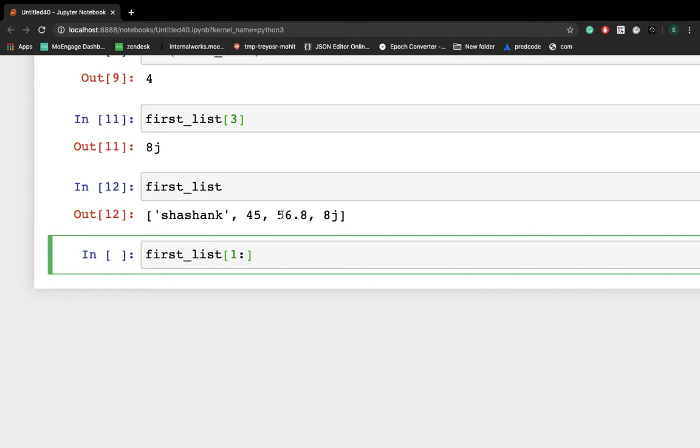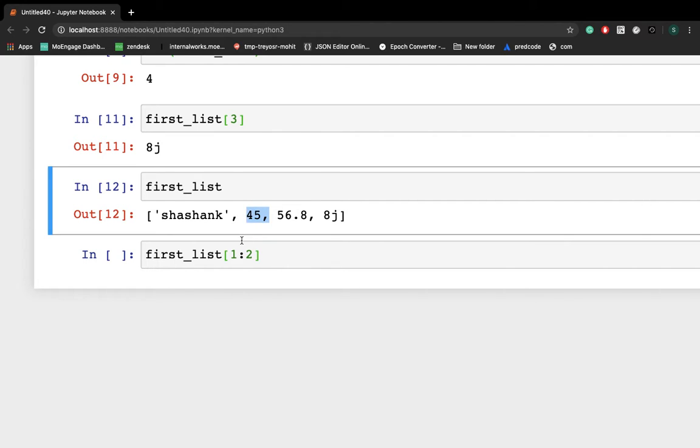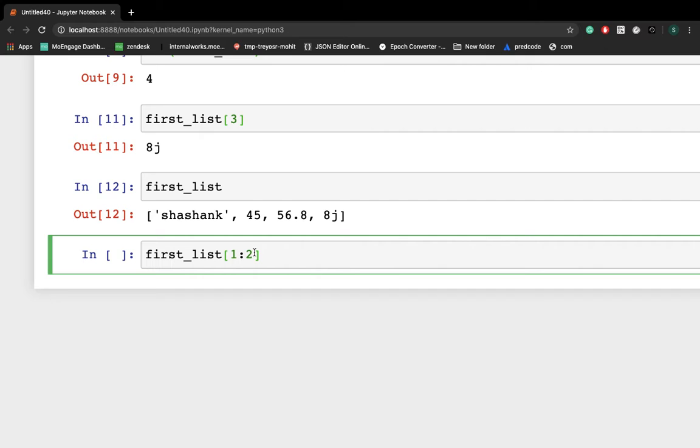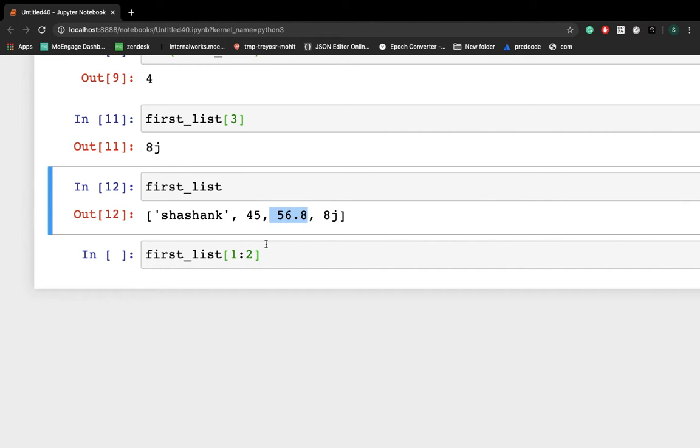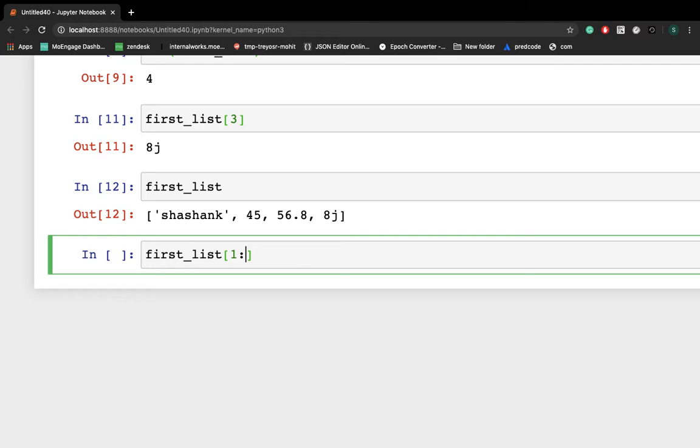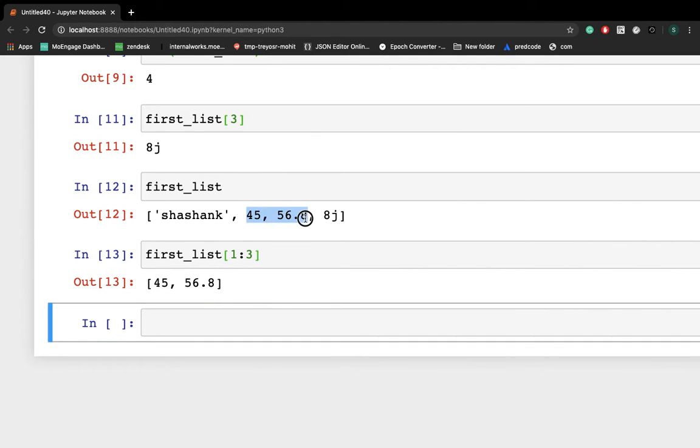Now I'm writing the index position of the next object, 0 1 2. If we write 2, it will not print 56.8, because, as we have seen in our previous lectures on strings, if you write 2 it will return only 45. If you want to print this also, you have to write the index of the next object. So I'm writing 3. Now you'll get 45 and 56.8.